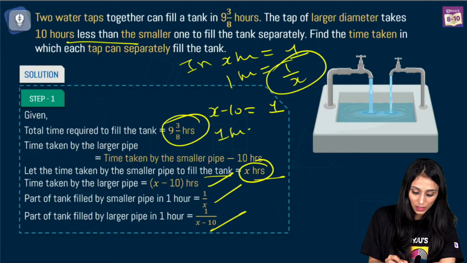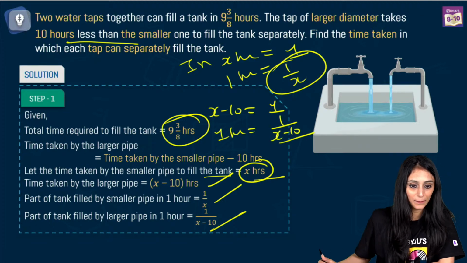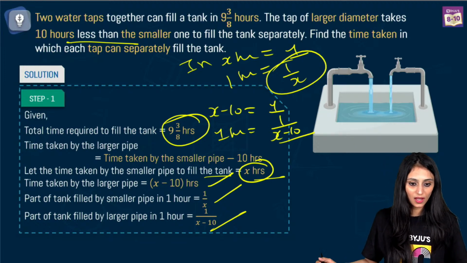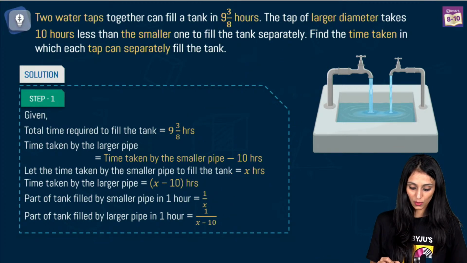So in 1 hour it will fill 1 upon x minus 10. I hope I have answered your question on how we are using 1 here. All right, Nithila, understood? Gaming Guru, yes, okay.